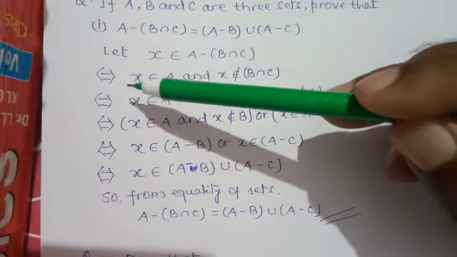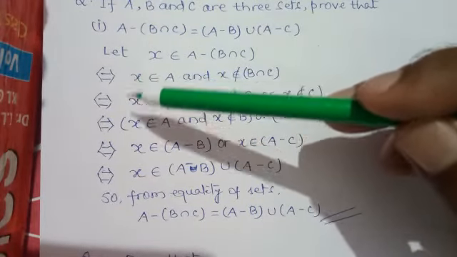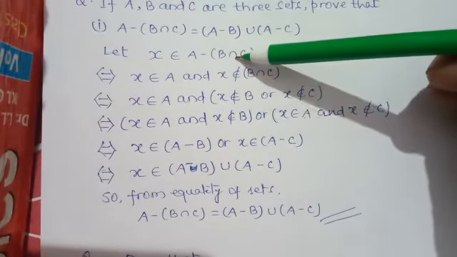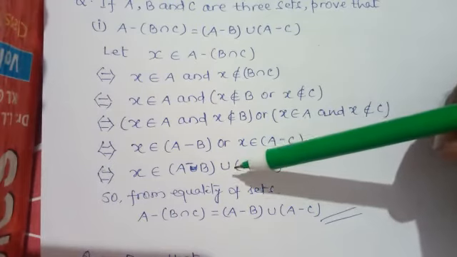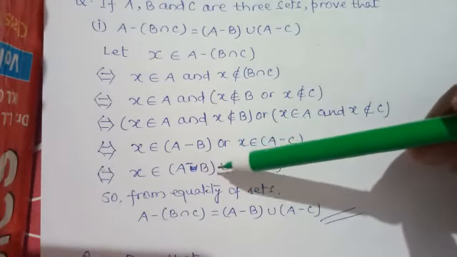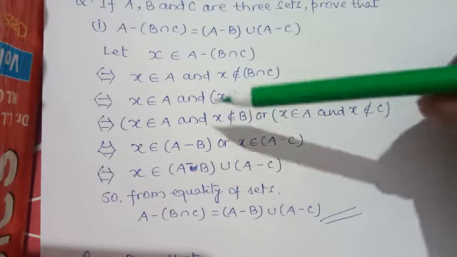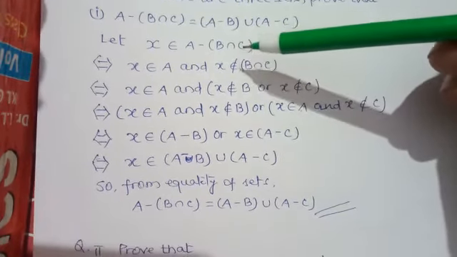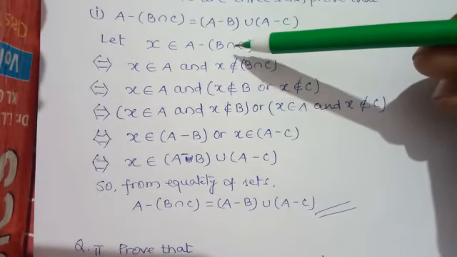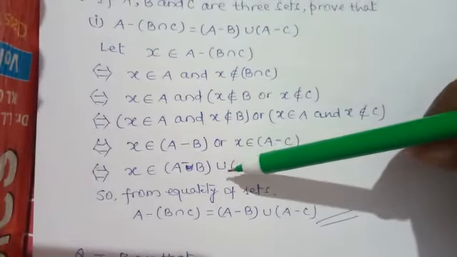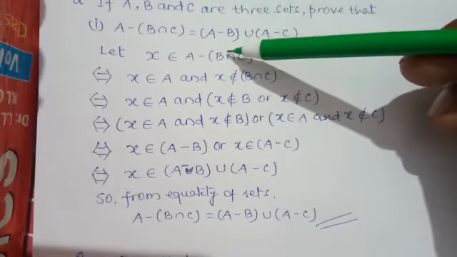So if we write implies and is implied by, then A minus B intersection C will be a subset of this one and this one will be a subset of this one, means A minus B union A minus C will be a subset of A minus B intersection C. So here we write from equality of sets.